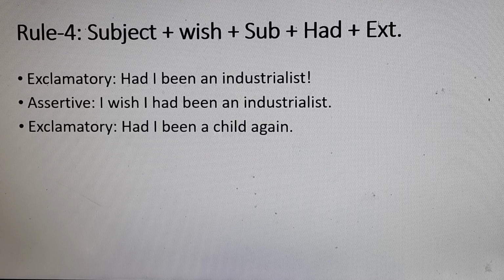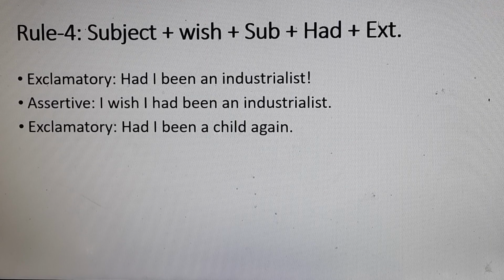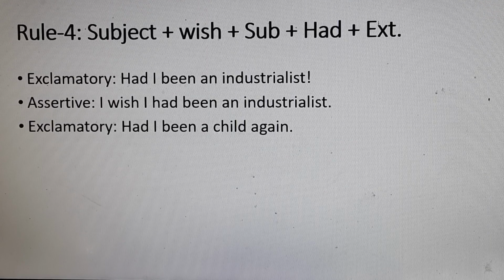Here you are given a structure. If you have had in the exclamatory sentence, then you have to write down the assertive sentence following rule number 4. So rule number 4 is subject, wish. Again, subject, had, and the extension or rest of the sentence will be written. I'm waiting for your answer. Pause the video and try to write it down.